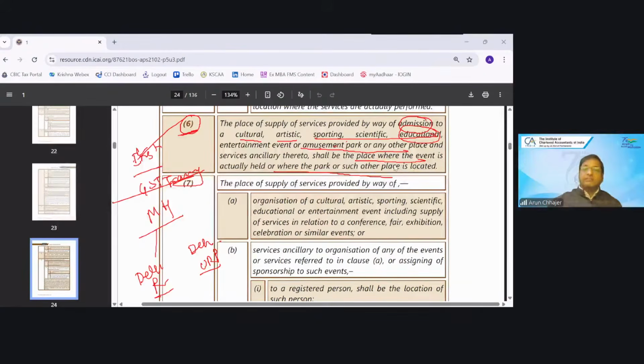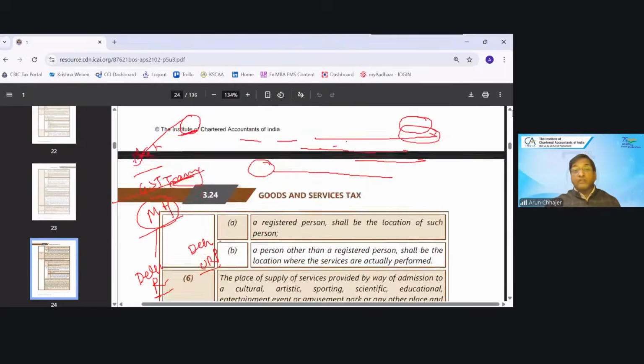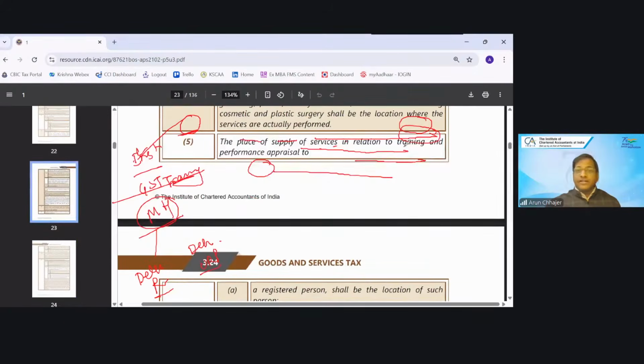The place of supply would be the location at which the event is actually held. So in this case, you can say Maharashtra. But at the same time, you can say it is a training and performance appraisal. You can also classify it under 12(5). Is it not a training? Yes, it is a training. So if the recipient is registered, then the place of supply is Delhi. If the recipient is unregistered, then Maharashtra.